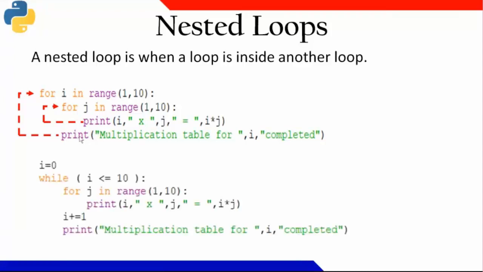Similarly, for a while statement also, I can write the same way. For this for loop and while loop, I can mix also, no issue. So for this for loop, this is the body, and for this while loop, these two statements are the body. Under this while statement, of course, this statement comes, everything comes. But under this for loop, only this print statement will be executing. Okay.